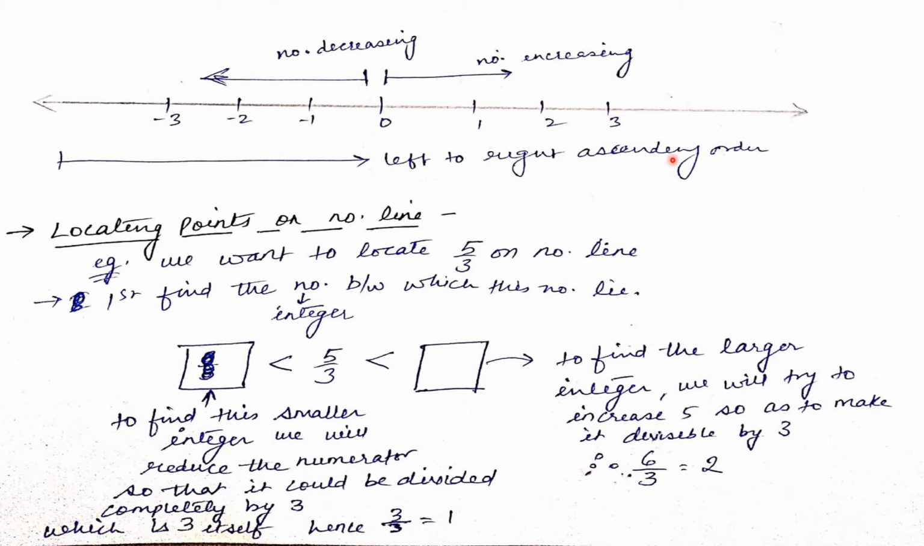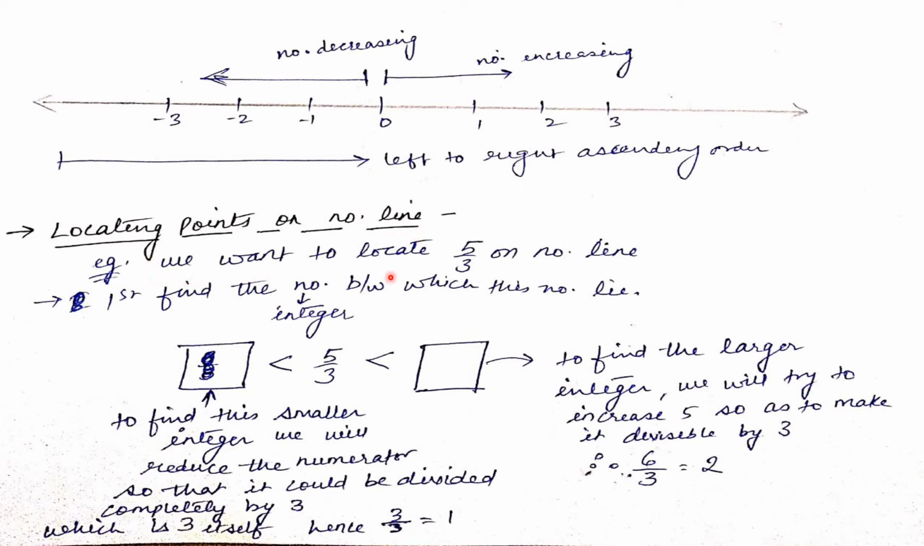Okay, got it? Now, in class 8, we also studied how to locate points on a number line. So today we will learn how to locate rational numbers on a number line. In this class, we will study many more things to locate on a number line, like irrational numbers and all. But before that, we must remember what we studied in class 8th. So let's see how to do that.